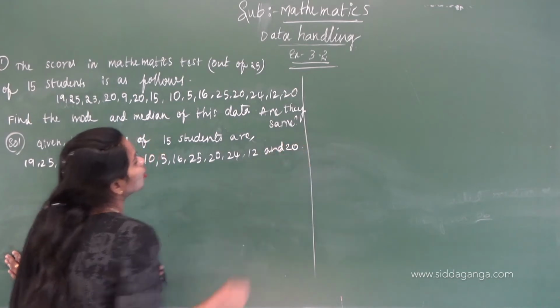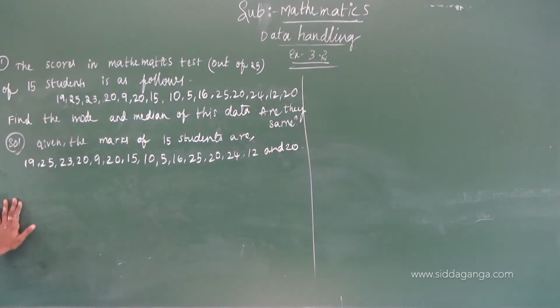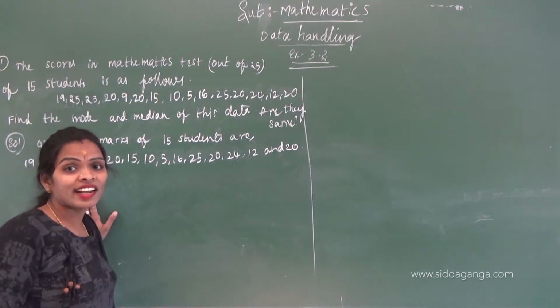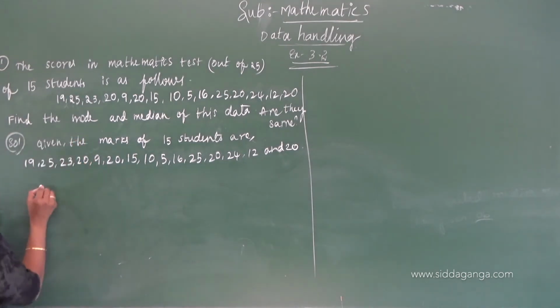Correct, children? And what I am telling you is, we have to arrange them in ascending order or descending order. Ascending order.